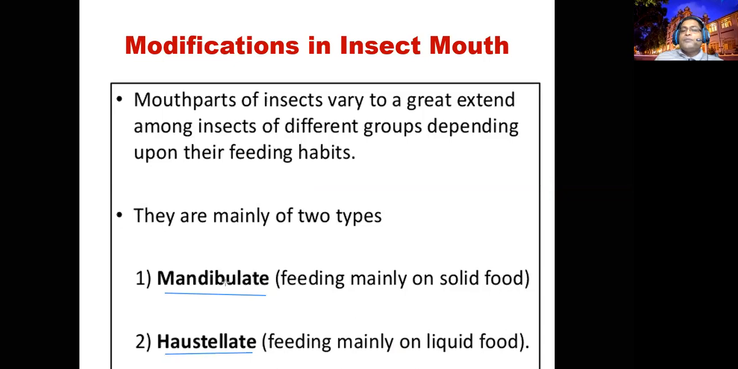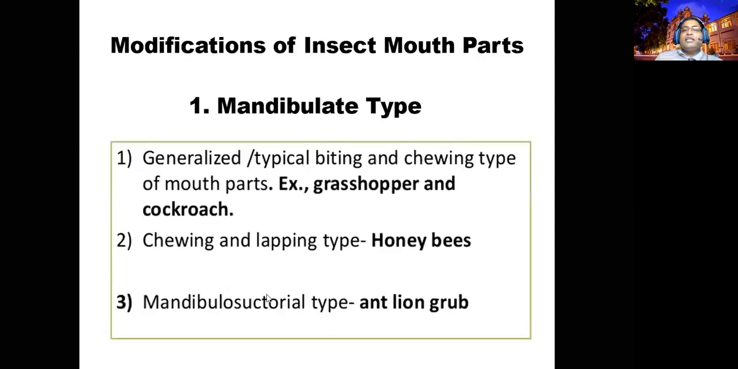Based on whether the insect is eating solid food or liquid food, the basic mouth structures have been modified. So we will discuss one by one. First we will discuss the mandibulate type. In the mandibulate type mouth part, there are three different categories.